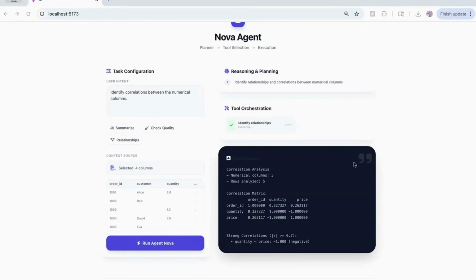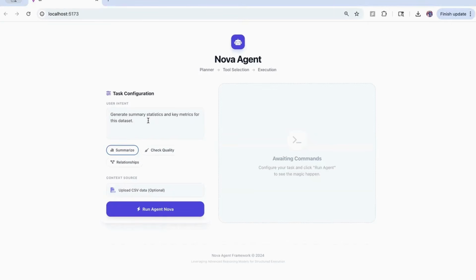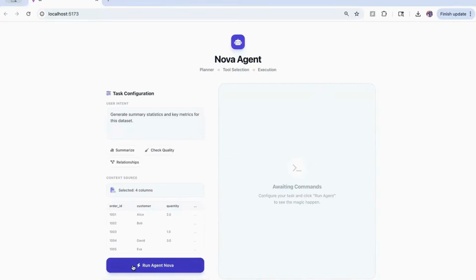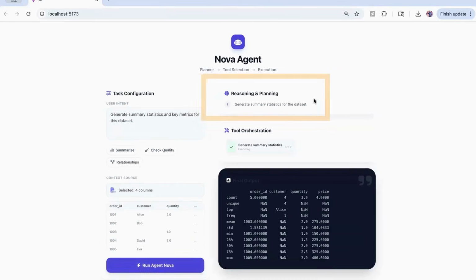Now let's see how this architecture behaves in a real application. So this interface is connected to our agent system. So instead of hard-coded logic, the agent dynamically decides how to handle each request. Here I have given a default command, but anything else can be given as well. And for RAG part, I'll upload a CSV. Now I'll click on run agent. Notice the sequence of events over here. So the agent first interprets the task, then it decides which tool is appropriate, and then Python executes deterministic logic. So here the language model is not calculating anything. Rather, it is coordinating intelligence.